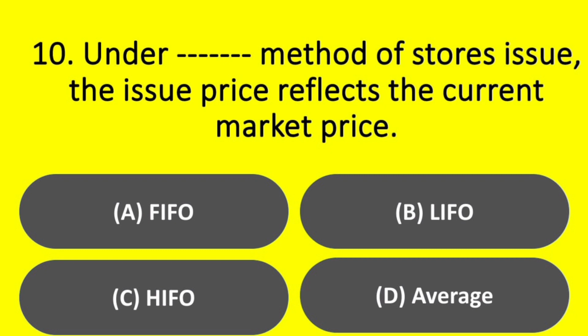Next question. Under dash method of store issues, the issue price reflects the current market price. Options FIFO, LIFO, HIFO, average. Answer option B, LIFO.